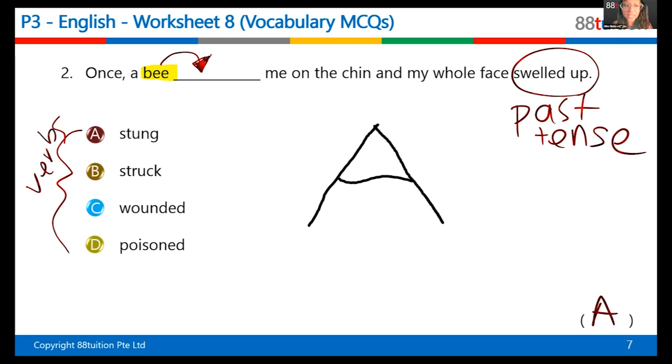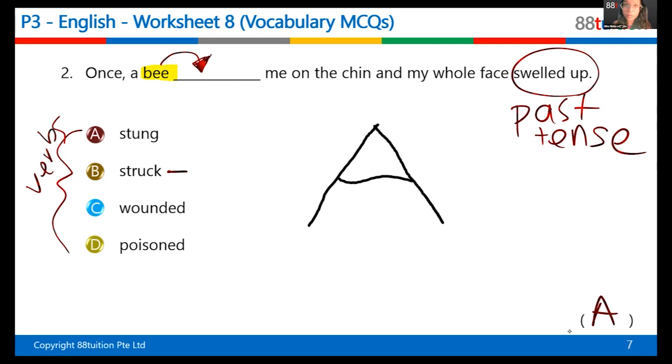Now, do you know when a bee stings you, the bee dies? Yeah, so sad, right? So here, stung means when the bee stings you, it dies, right? So what does struck mean? What can you use? Means something like the lightning. Very good, very good. Struck is usually used with lightning.